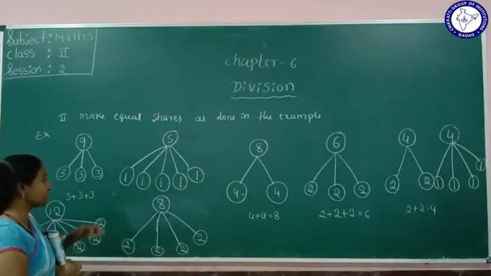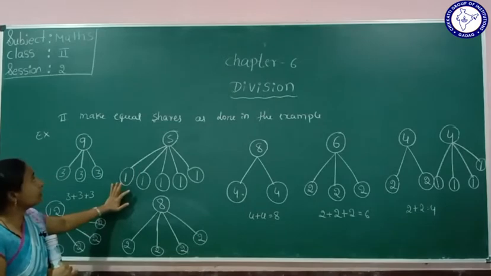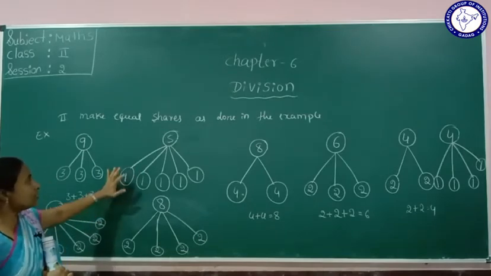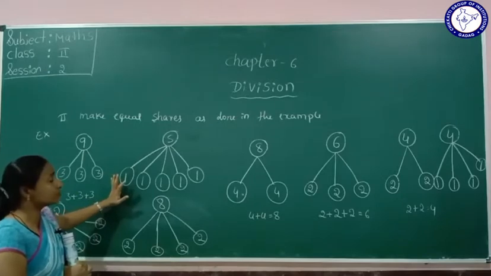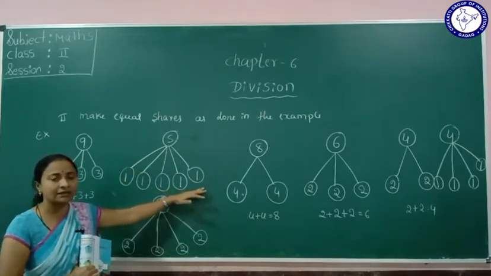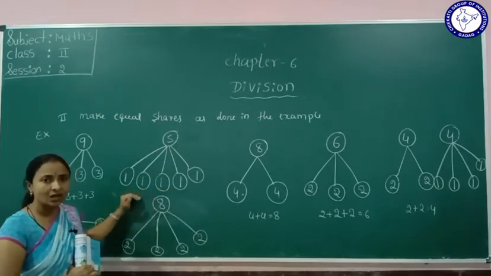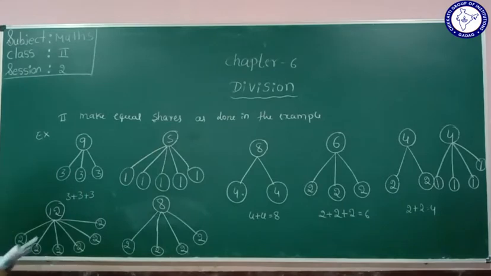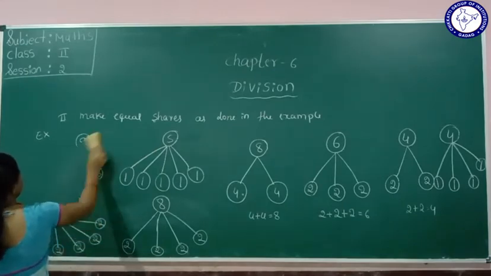Understood how to share here, what the numbers are? So those numbers are equally shared. It means when we divide, the dividing is equal. The numbers are equal. Understood? So the third one is given here. What is given here? The third one, see here.